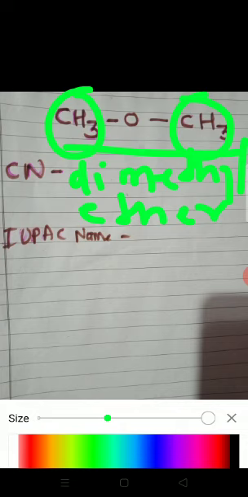In the IUPAC naming system, as it is a symmetrical ether, there is no problem. Hence, this methyl group is converted into methoxy and this is methane. The name of this compound is methoxy methane. When there is an ethyl group, the name of the compound is methoxy ethane, but here the two groups are the same, hence the common name is dimethyl ether and the IUPAC name is methoxy methane.